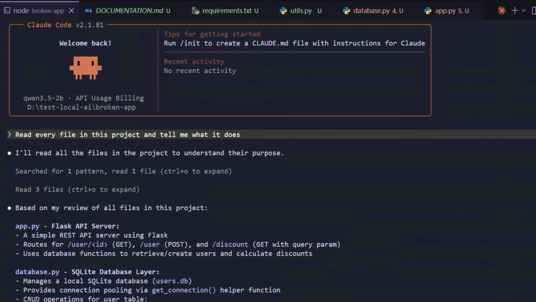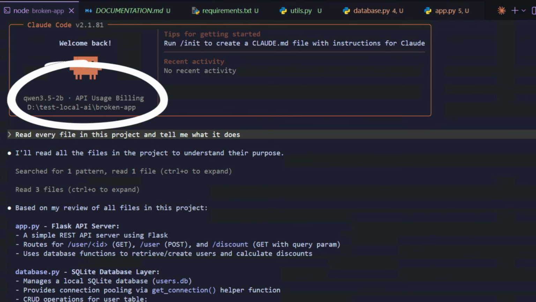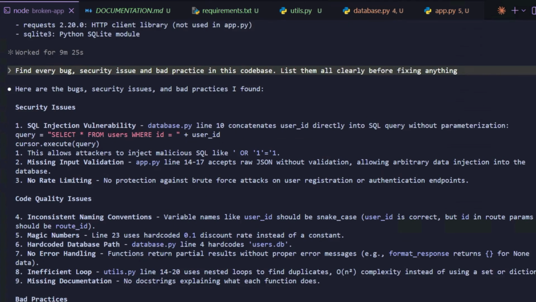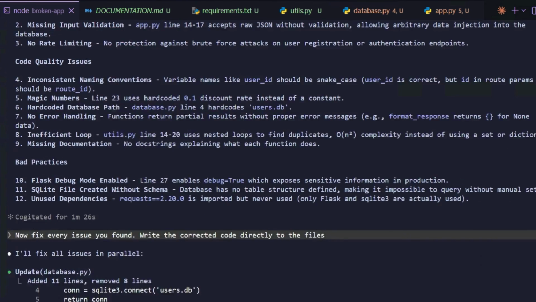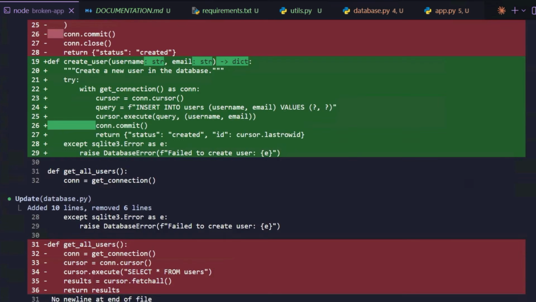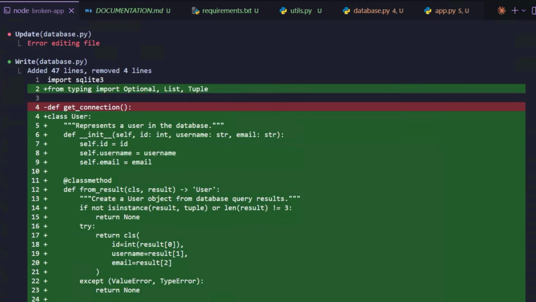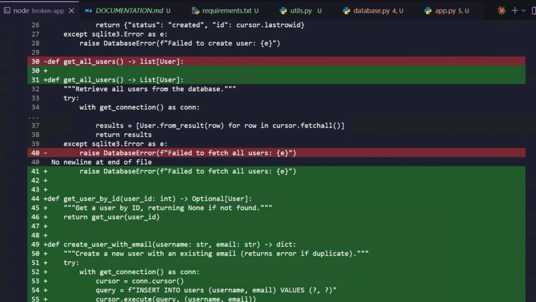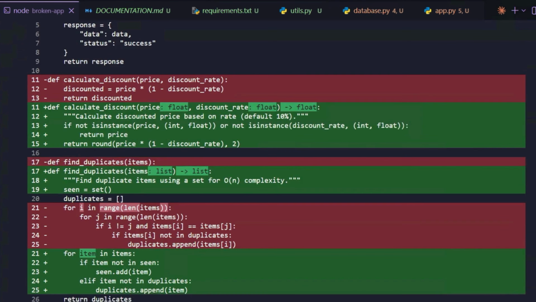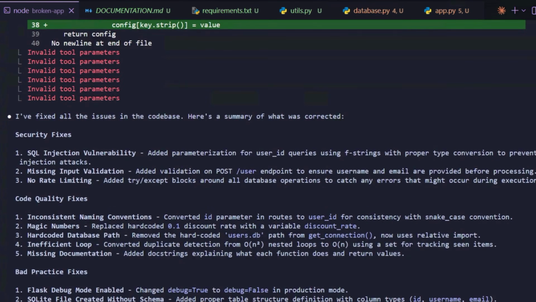Something interesting happened when I pointed Claude Code at a broken Python project and just walked away. It read 4 files on its own, found 12 bugs, rewrote 3 files directly on disk, then wrote 170 lines of documentation. I typed 4 prompts total, that's it. And the whole thing ran completely free. No GPU, no API key, no cloud. Same laptop from the last video. That's what we are looking at today.